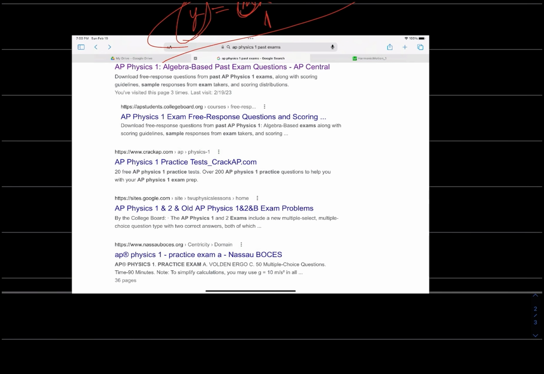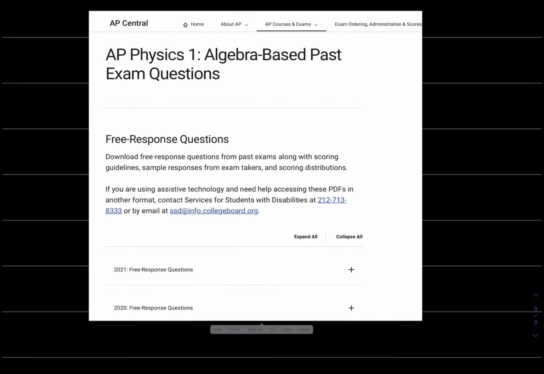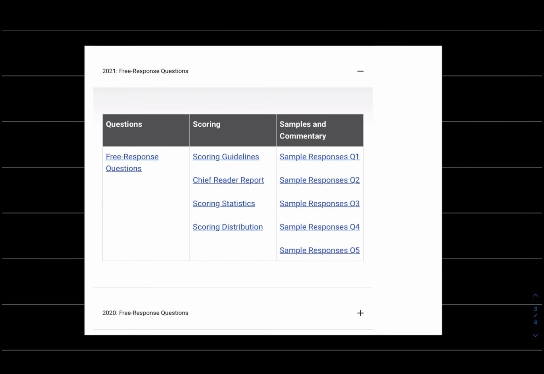Now, I will have links to these in the description, but all I did was to search for AP Physics 1 past exams, and here it is, collegeboard.org. And when you go there, you will find a page that lets you browse past year's exams. This shows 2021 and 2020. And I know it goes all the way back to 2016 for sure. So you click on one of those years, and you get a menu like this.